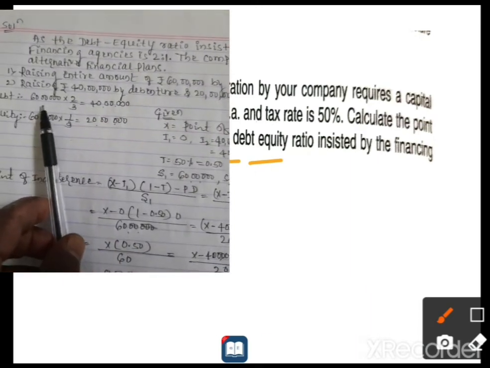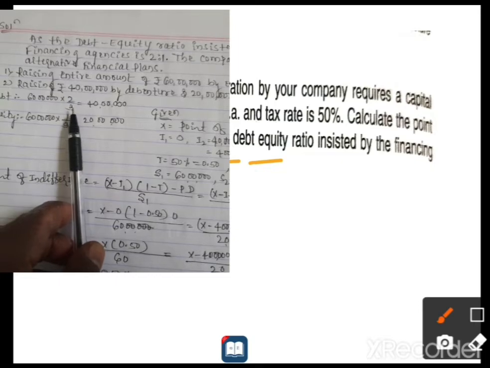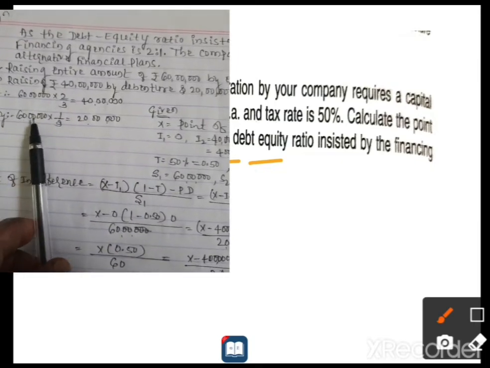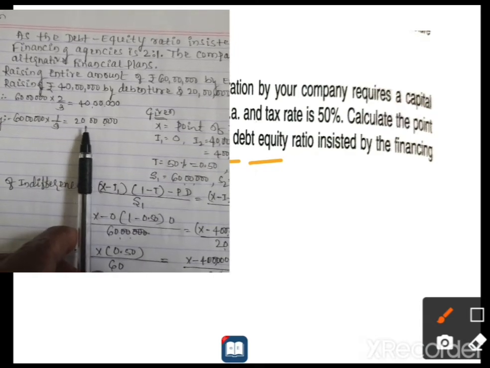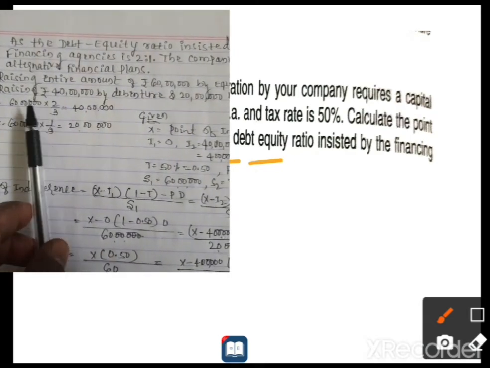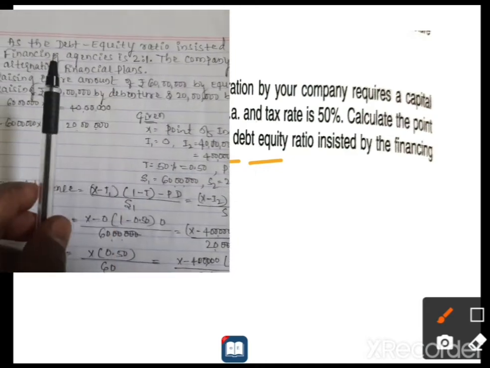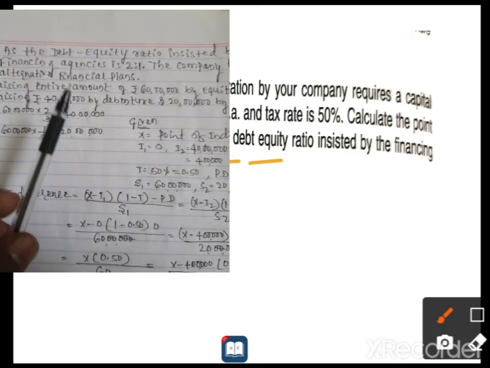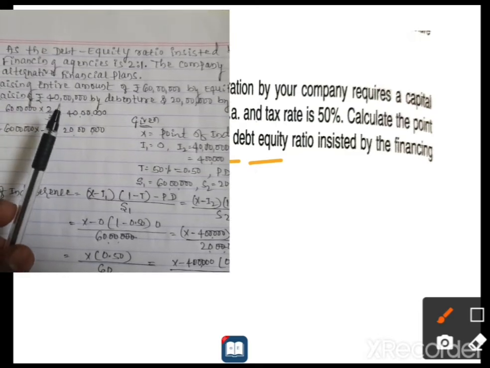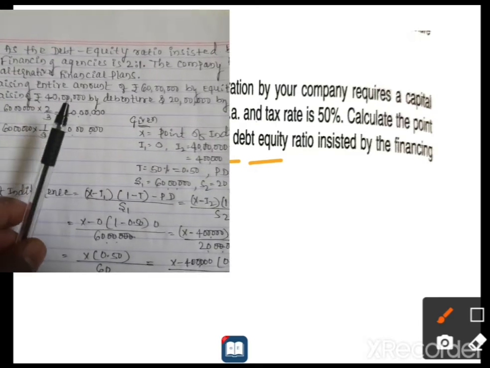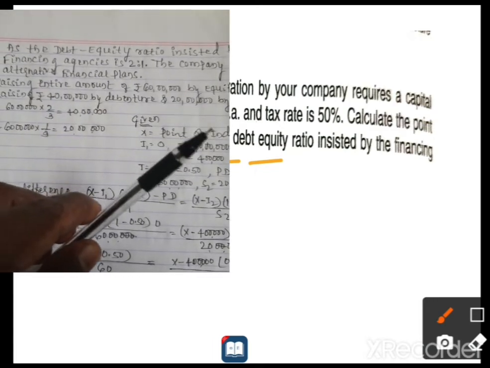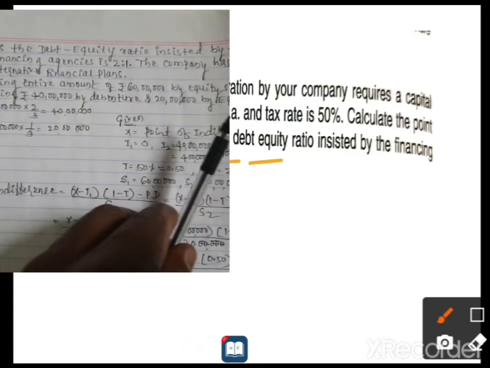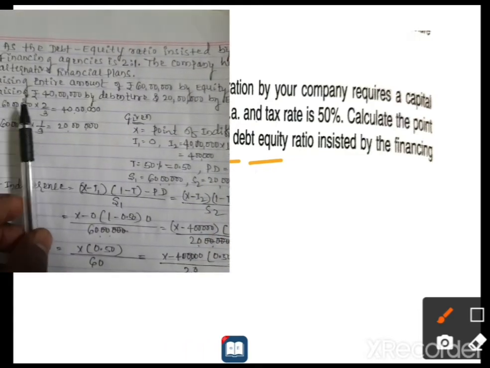See, 60 lakh into 2 divided by 3 is equal to 40 lakh, that is what? A debt. Next, equity is equal to 60 lakh into 1 by 3 is equal to 20 lakh. This is what? Equity share. So I already mentioned in the plan. Based on the given information, first you arrange in this manner, because how much equity and preference share in plan 1 and how much equity and debenture in plan 2, that is very important. Assumption is what? Entire plan 1 is always what? Equity shares. Whatever information is given relates only to plan 2. Is it clear?